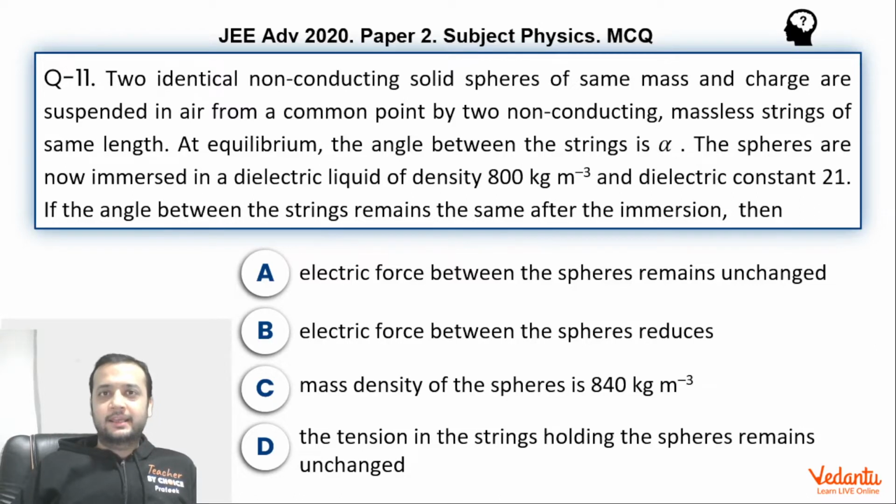Hi dear students, let's see this question that came in JEE Advanced Paper 2 Physics in the year 2020. This question was from the topic of electrostatics, and I'm sure that all of you would have seen this question while you were preparing for IIT. This is a very famous question, but because of one particular word mentioned in the option, this again became a highly ambiguous question and this was much talked about.